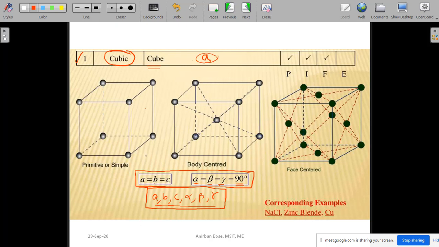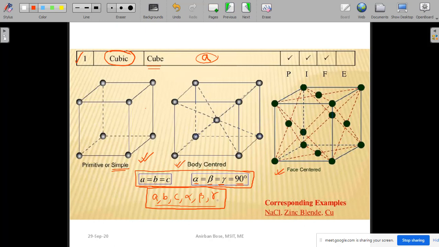Now the cubic unit cell can again be of 3 kinds: primitive, also called simple, body centered and face centered.